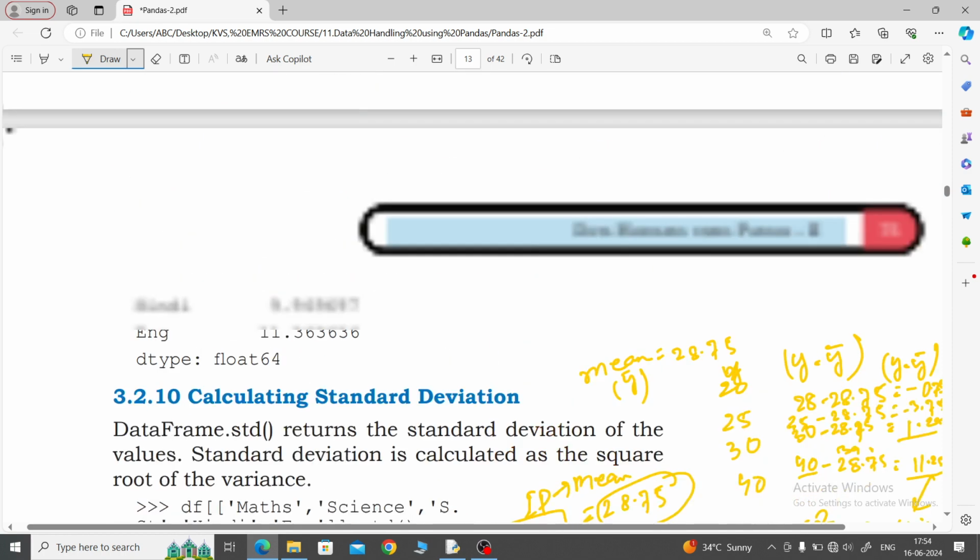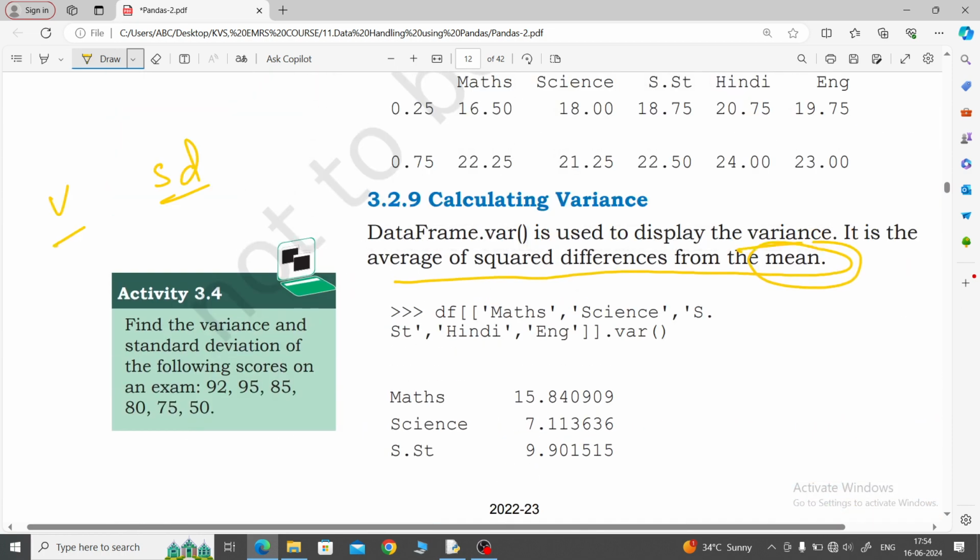Here, the average of squared differences. Which differences? The differences between the actual value and the mean value.